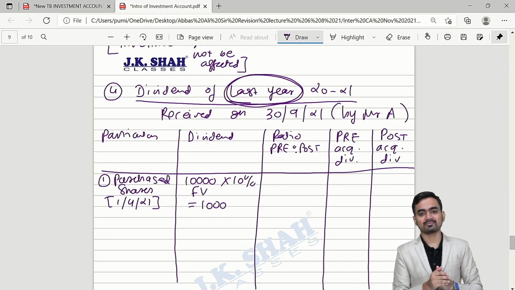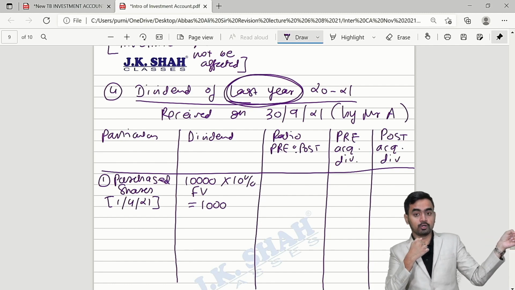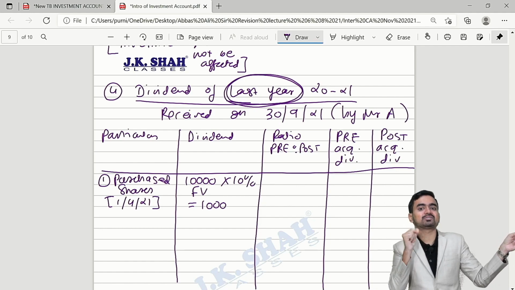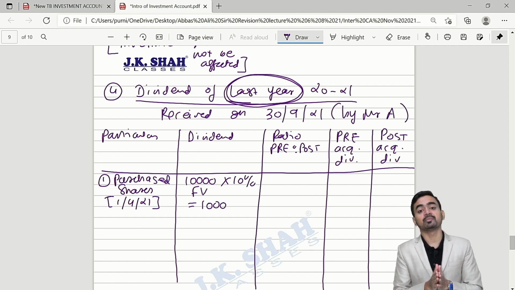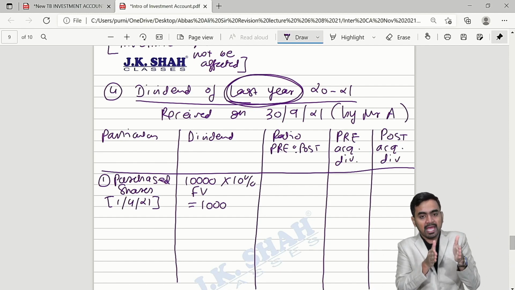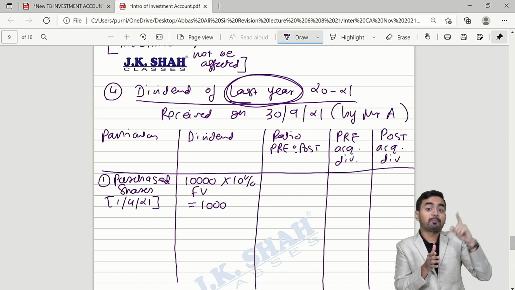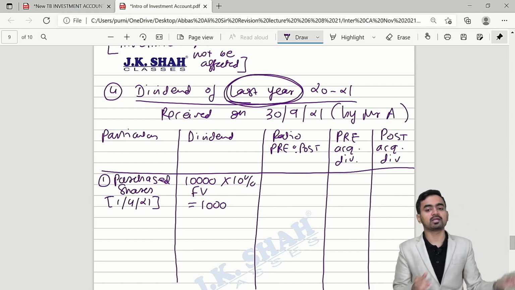Somebody else was owner in the last year, not Mr. A. But Mr. A is getting the dividend for that period in which somebody else was owner. Is it clear? Now that dividend will be treated as pre-acquisition dividend. Before the acquisition period, if you receive any dividend for that particular period, that will be treated as pre-acquisition